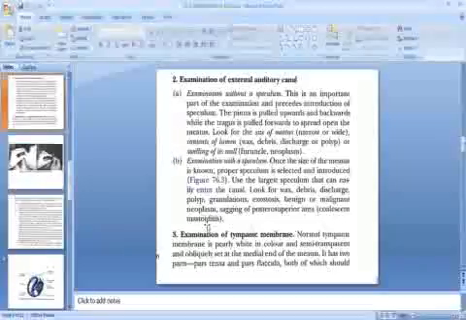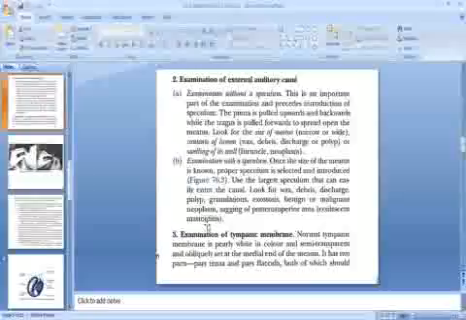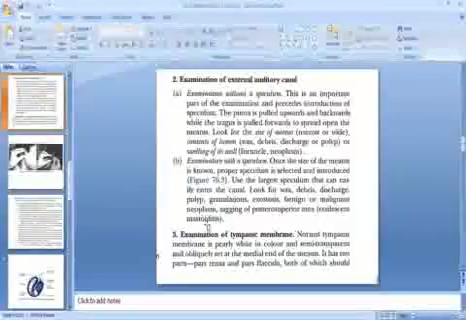Second is the examination of external auditory canal. First, we will examine without a speculum, then examination with a speculum. Examination without a speculum is an important part of the examination and precedes introduction of speculum. The pinna is pulled upward and backwards, while the tragus is pulled forward to spread open the meatus. Look for the size of meatus. Whether the meatus is narrow or wide, you have to look for the contents of lumen. Is there wax, debris, discharge or polyp, or swelling of its wall in case of furuncle or neoplasm?